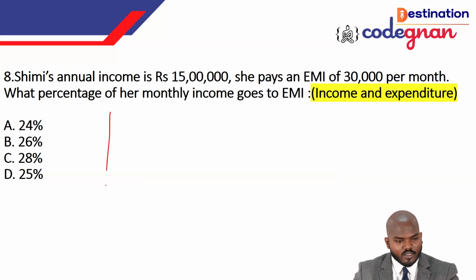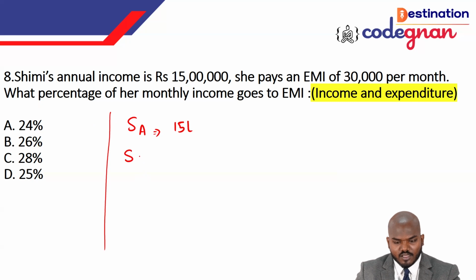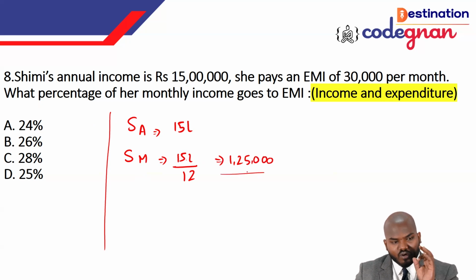So Shimi's annual income is equal to 15 lakhs. Then Shimi's monthly income is equal to what? That is 15 lakhs by 12, because we have 12 months. If you work it out, that gives 1,25,000 rupees as the monthly income for Shimi.